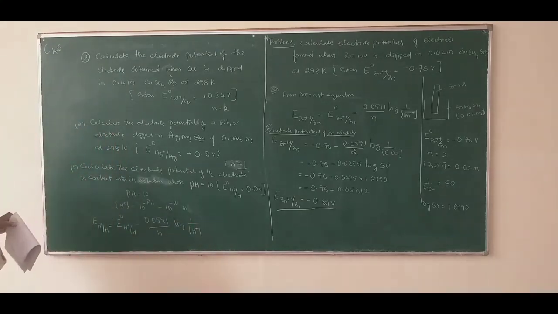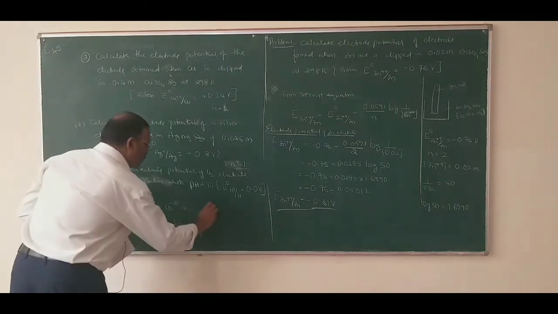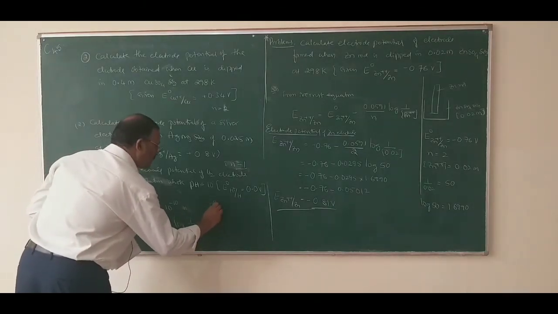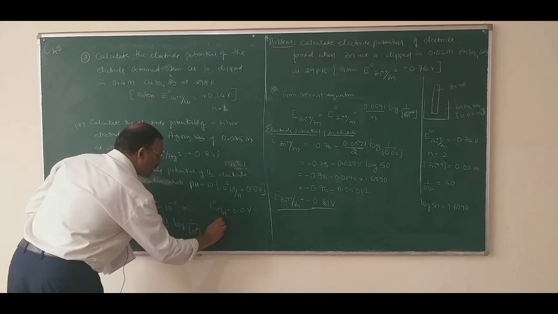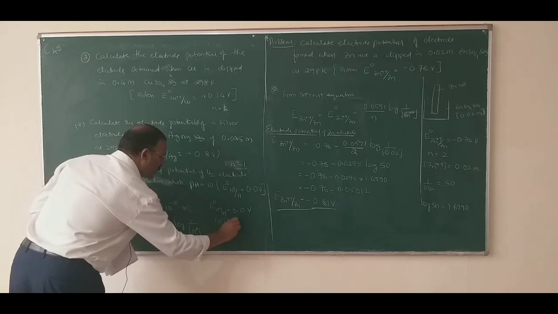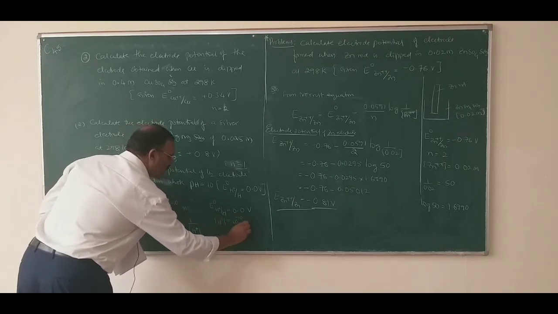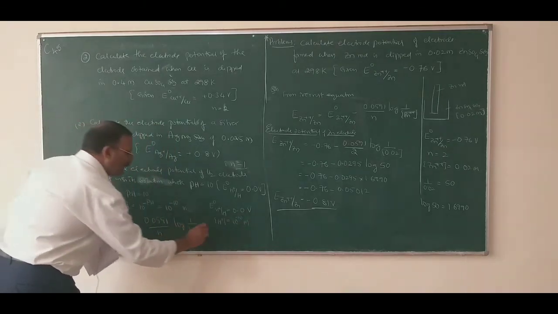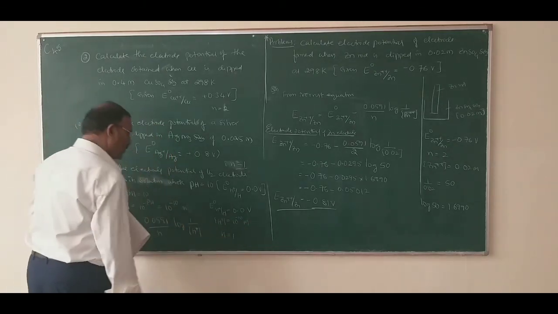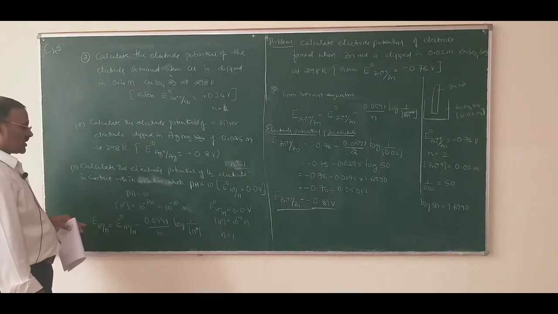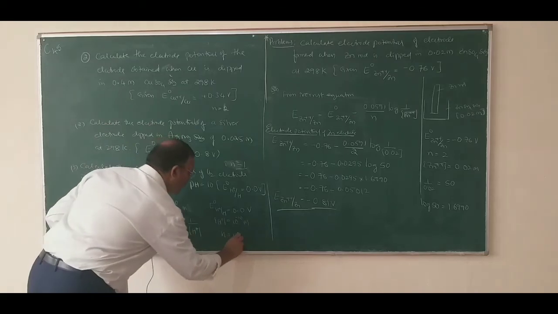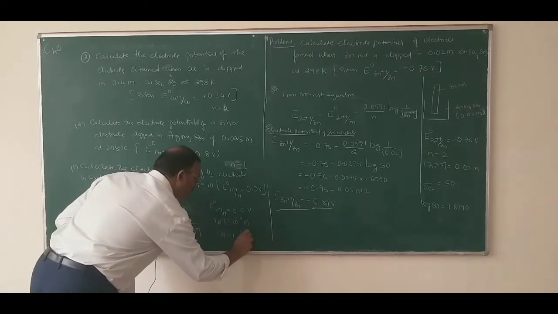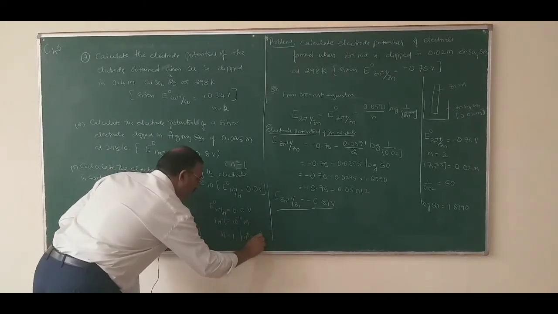This is the Nernst equation. E naught of H plus bar H is 0.0 volt, concentration of hydrogen ions is 10 to the power of minus 10 moles, and N equals 1, because the hydrogen ion is monovalent.